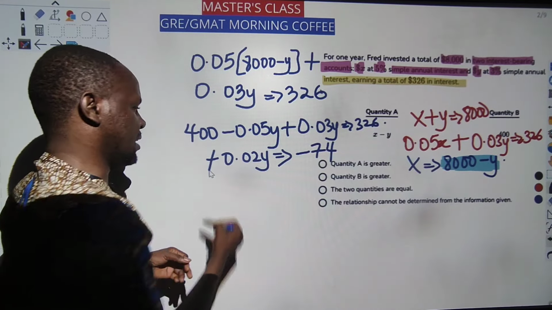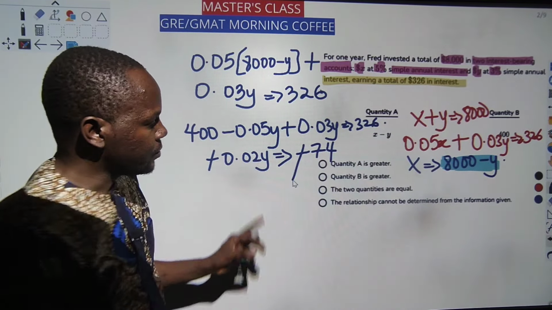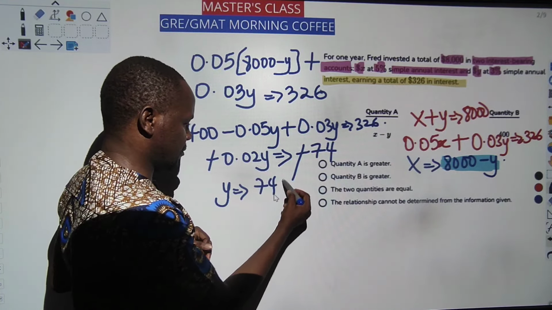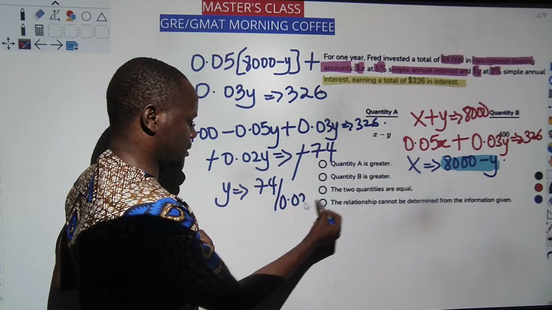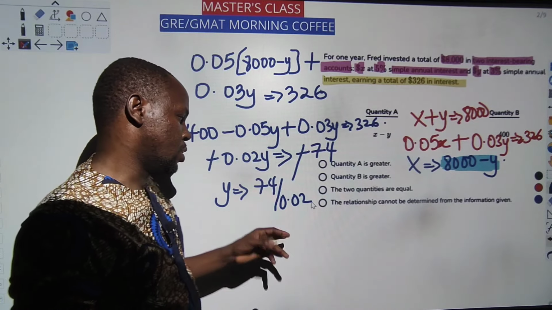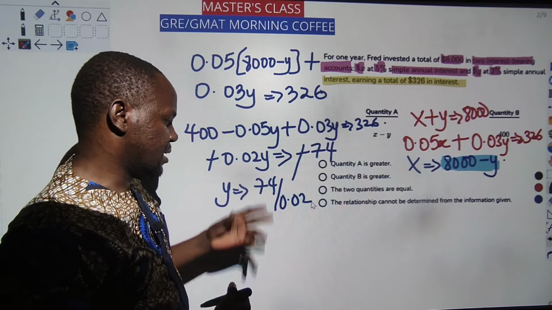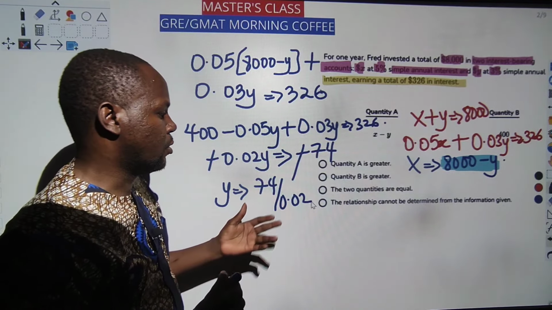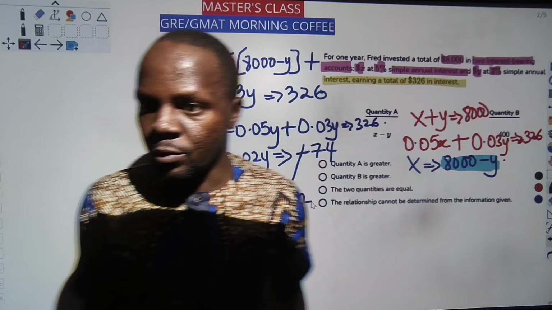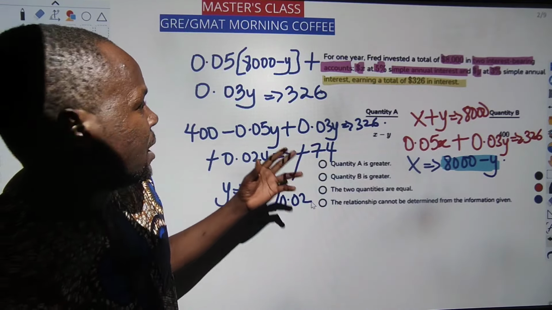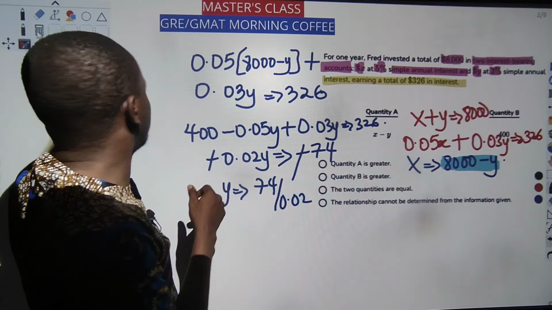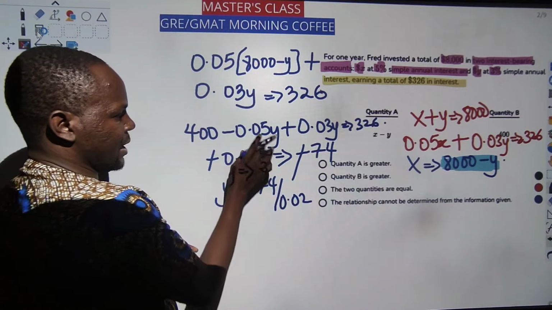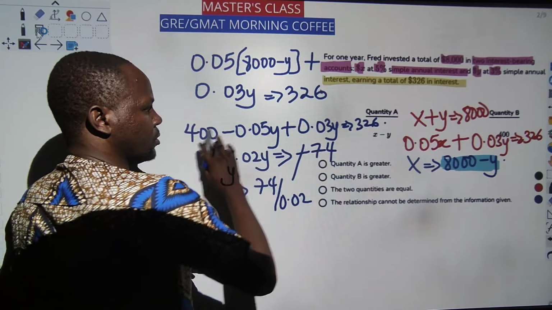Here we say negative gets cancelled out. So we can say y equals 74 divided by 0.02. More like saying 74 times 2, 148. So hopefully maybe it is 148, I'm not sure. Let's use the calculator I have so that we can be sure of our answer. What I did, guys, this minus this is 0.02.